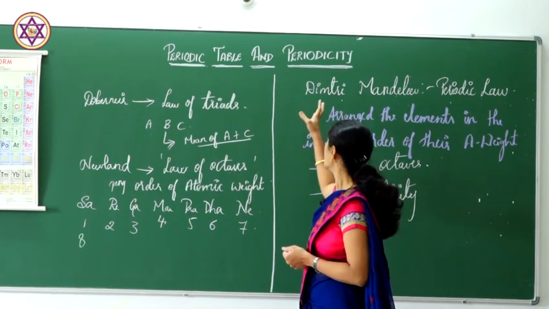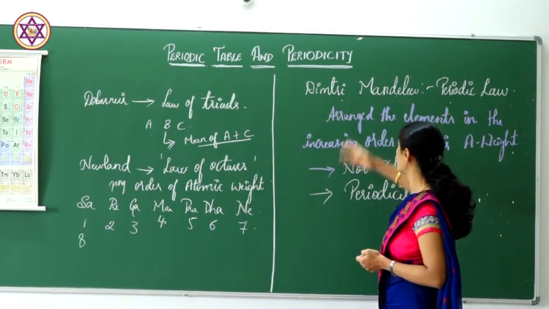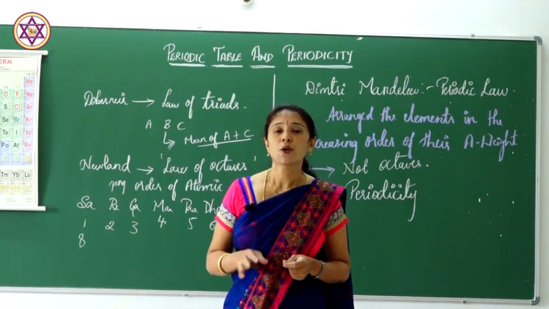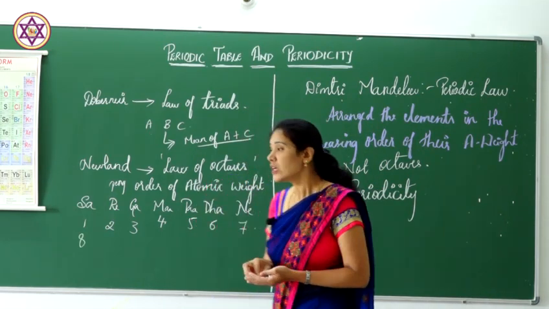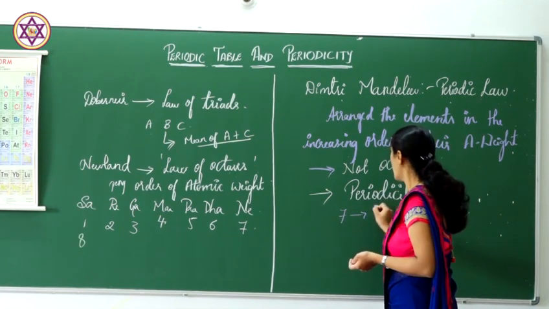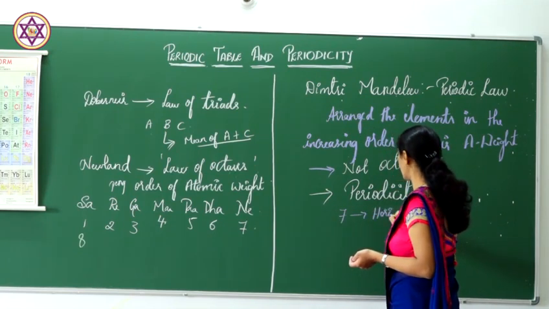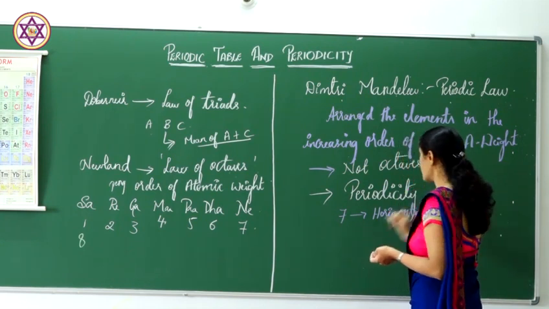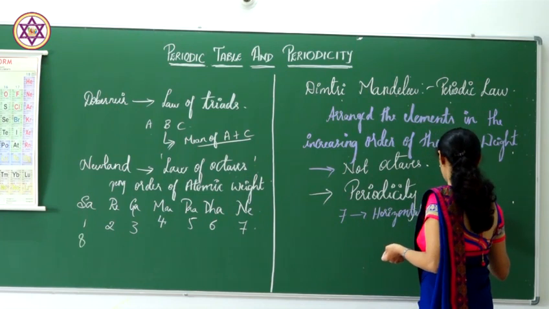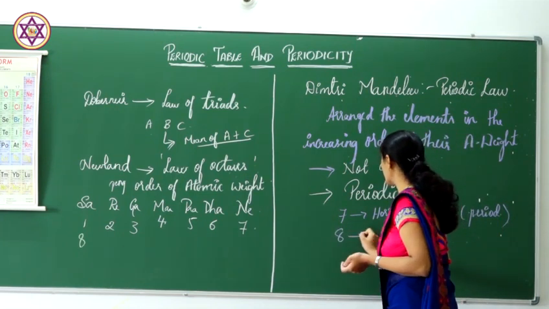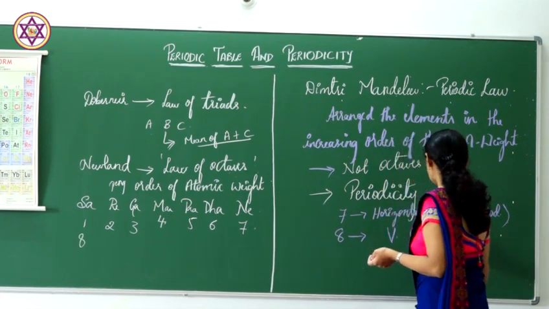This was the law given by Dmitri Mendeleev. He placed the elements in a periodic table which had 7 horizontal rows, called periods, and 8 vertical columns called groups.